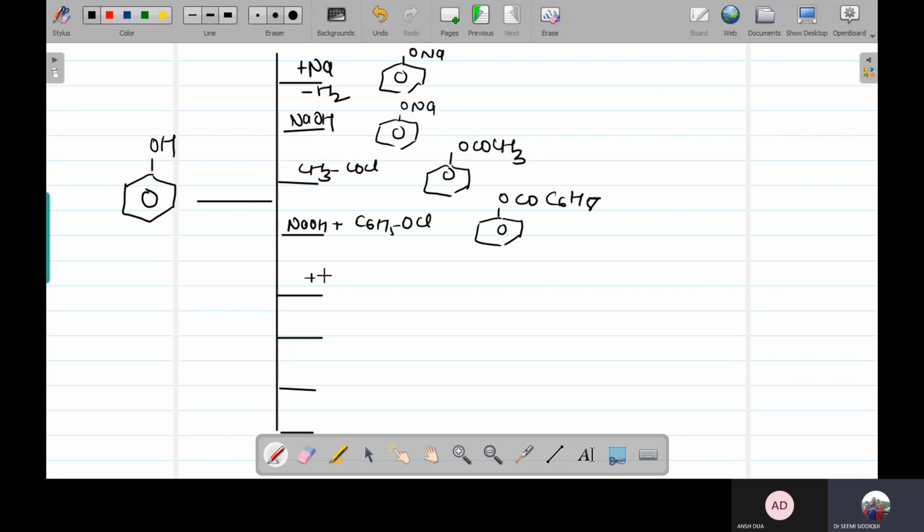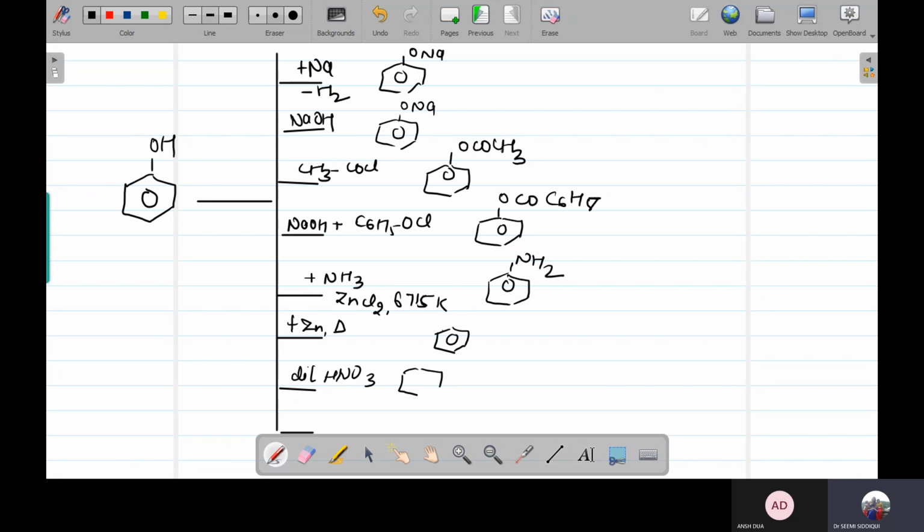If it reacts with NH3 in the presence of ZnCl2 at a temperature of 675 Kelvin, then it is going to form aniline. If reduction is going to take place, then it is going to form simple benzene. Undergoing nitration, it is going to form ortho and para nitrophenol.